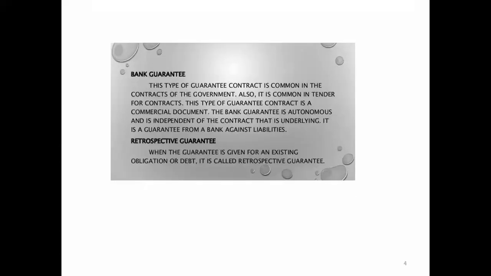Bank guarantee. This type of guarantee contract is common in government contracts. Also, it is common in tender contracts. This type of guarantee contract is a commercial document. The bank guarantee is autonomous and independent of the contract that is underlying it. It is a guarantee from a bank against the liabilities. Retrospective guarantee. When the guarantee is given for existing obligations or debt, it is called retrospective guarantee.